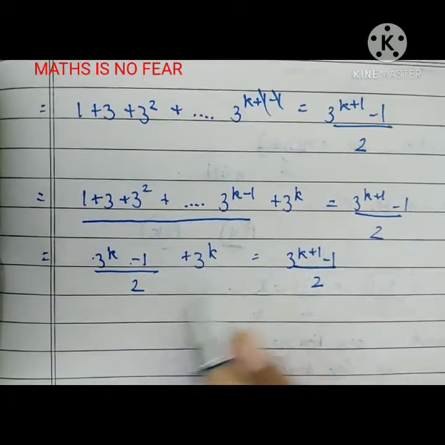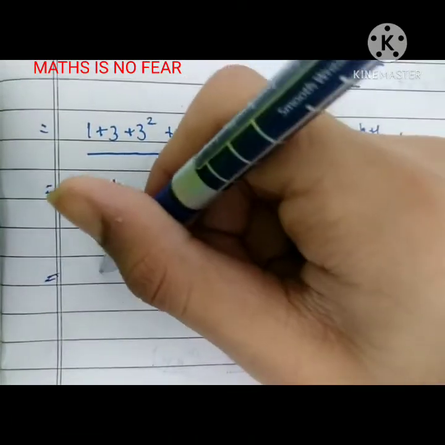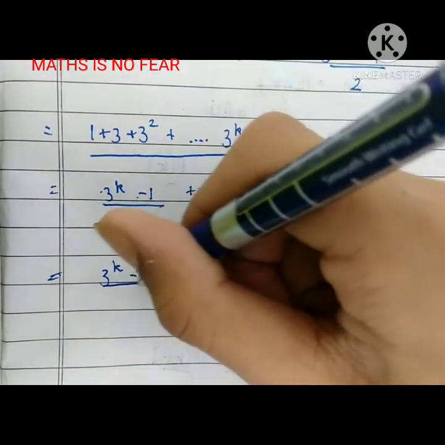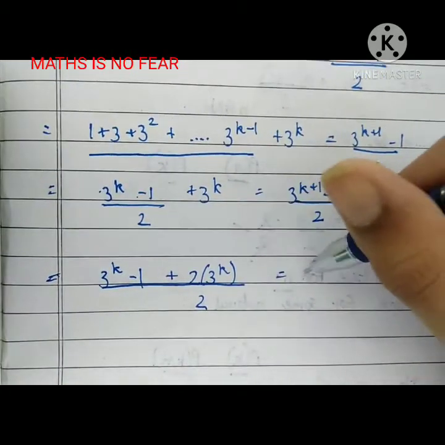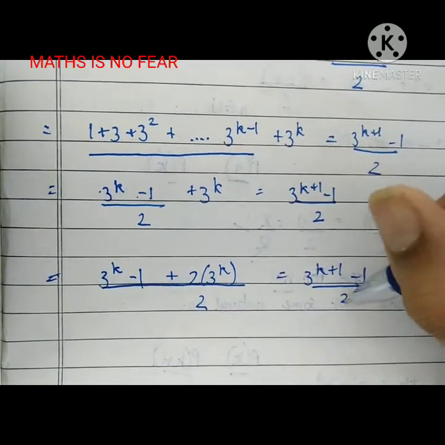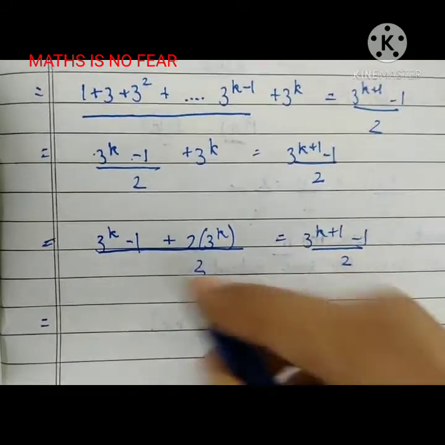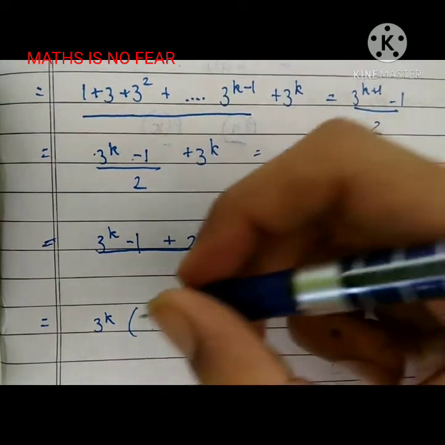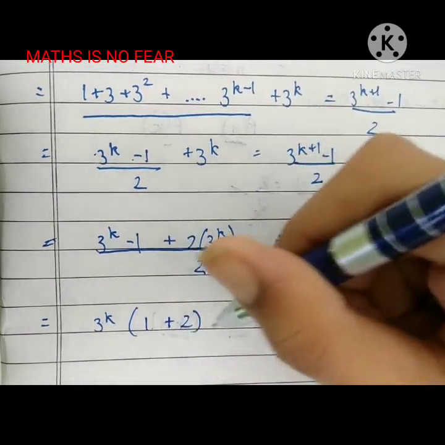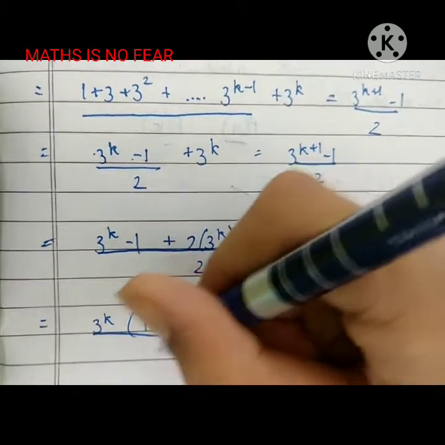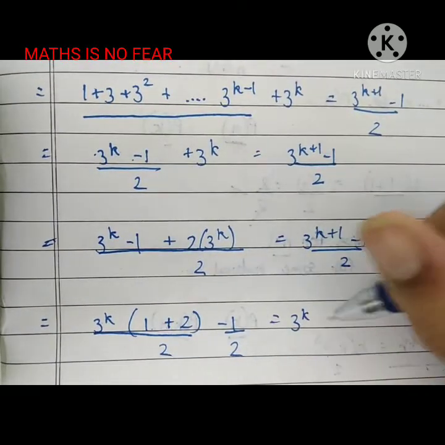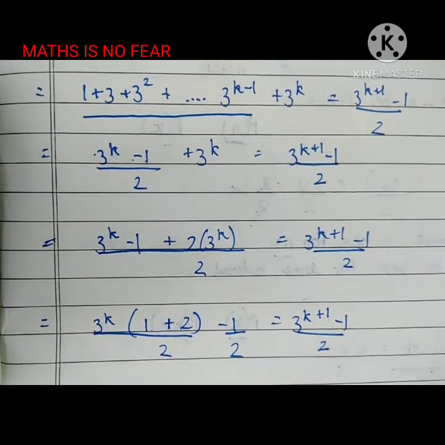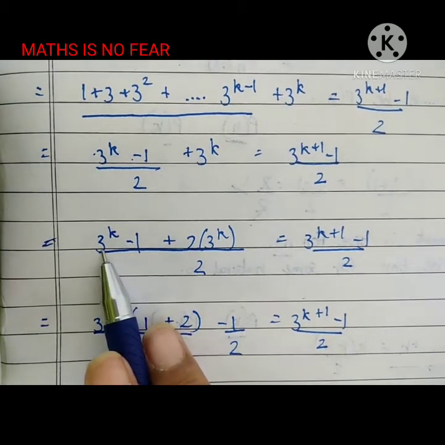So now I can take out the LCM. So let me do it. (3^k - 1 + 2·3^k)/2 is equal to (3^(k+1) - 1)/2. Now I can see that I can take out 3^k common. What is left here? It is 1 + 2, and -1/2 is outside. I just moved -1/2 out to take out 3^k common.